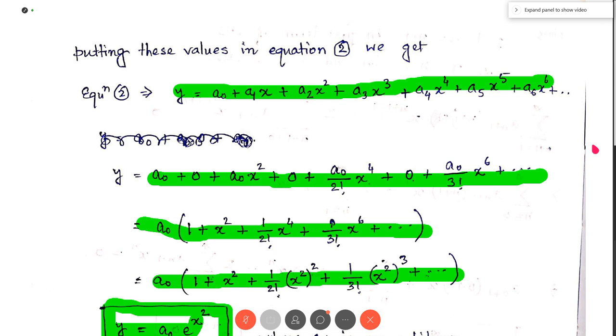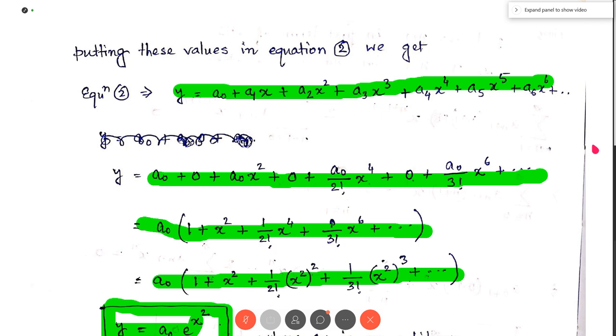Now here is an observation. The given equation was y dash minus 2xy equal to 0. This can be solved analytically. If we solve it in the general form just by integration, you will get y equal to a0 e to the power x square.